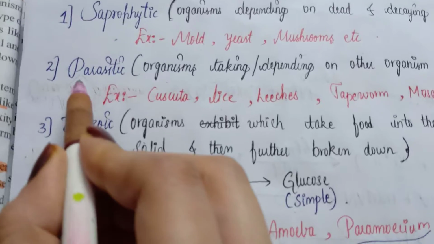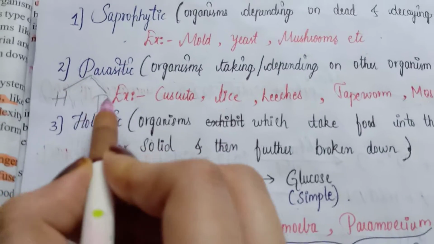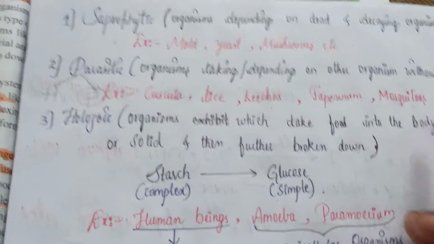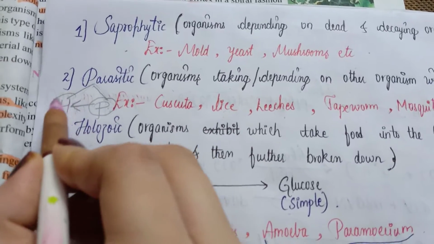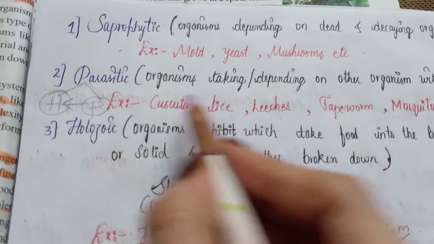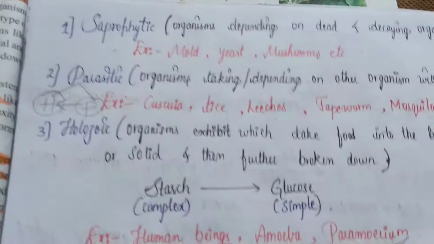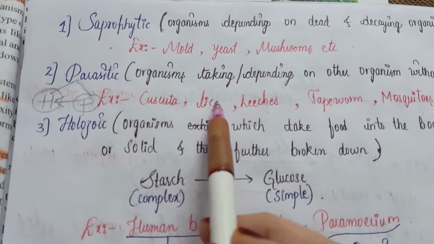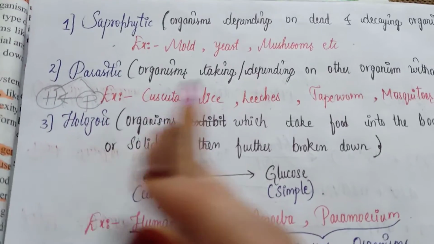So in parasitism there are two parties, that is, the host and the parasite. The parasites are these lice, leeches and mosquitoes. They depend on the host. The host here is us human beings. We are the host of these lice, leeches and mosquitoes. So they depend on us. They won't kill us, but they just take nutrition by taking our blood. So the parasites are the leeches, mosquitoes and lice, and human beings are the host for these.